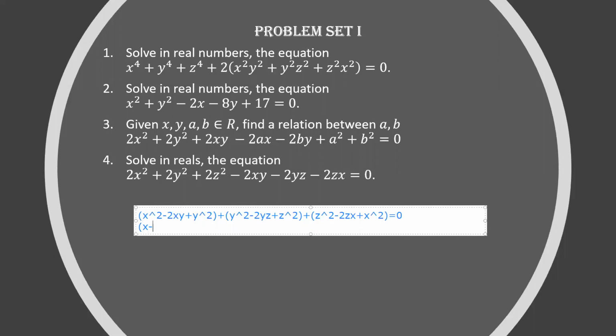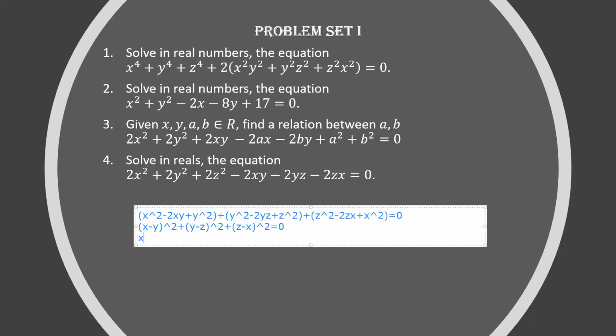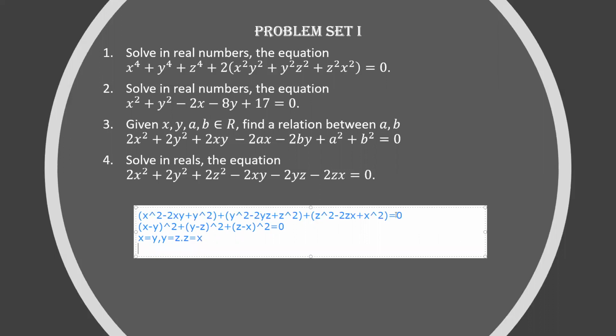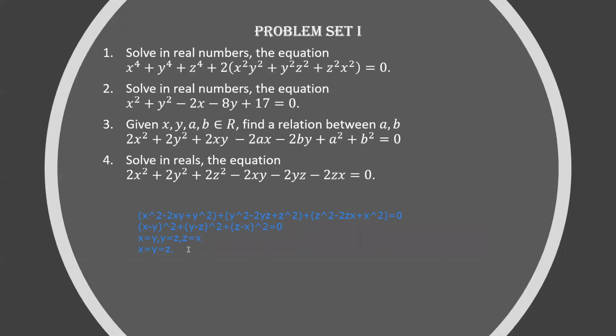You can write this as x minus y the whole square plus y minus z the whole square plus z minus x the whole square is equal to 0. Now again the sum of 3 squares is 0. So it means that x is equal to y, y is equal to z, and z is equal to x. What does this mean? It means that x is equal to y is equal to z. So x equal to y equal to z is the only answer. Okay, so I clear this.